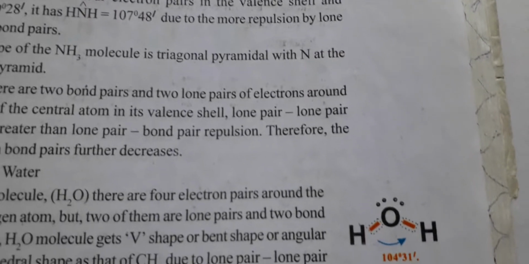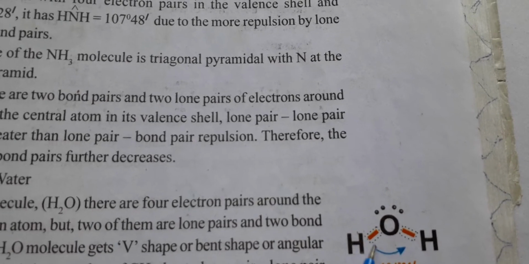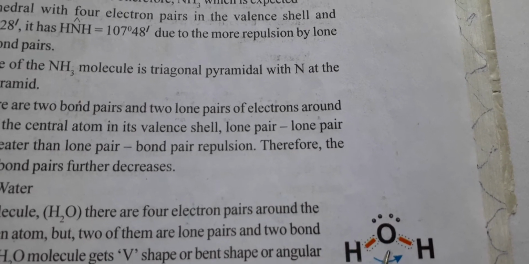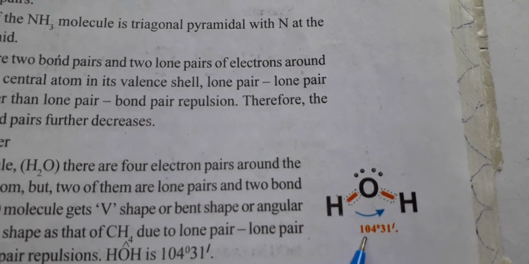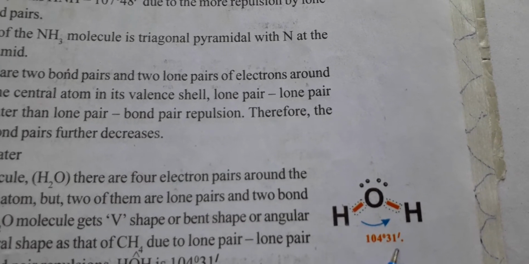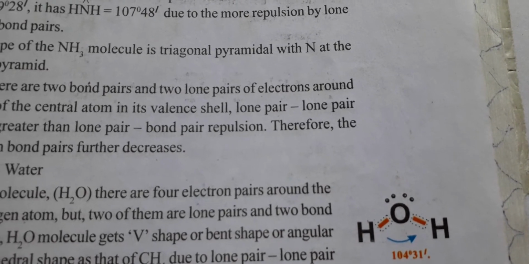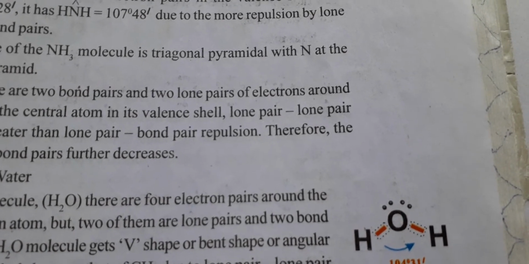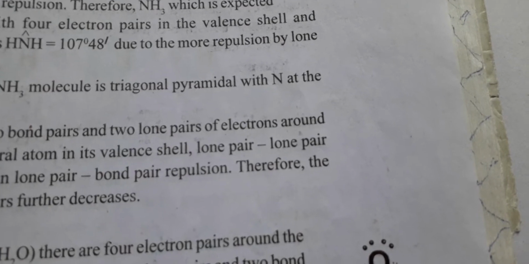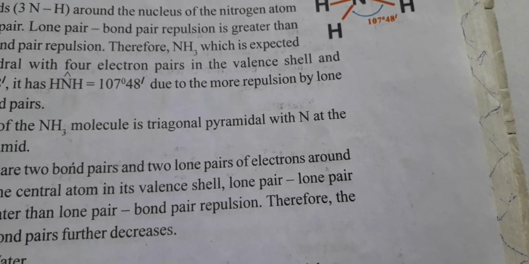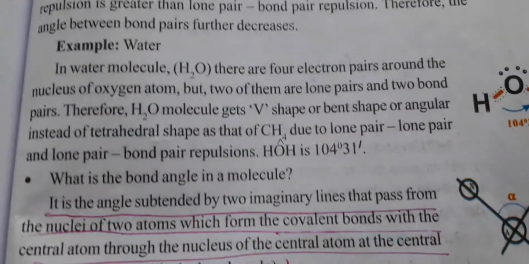And coming to the water molecule, here there are two lone pair electrons with the oxygen, and the remaining are the bond pair electrons. Oxygen is the central atom, and because of this the lone pairs occupy more space, and hence the angle here is 104 degrees 31 minutes. So this is how we can discuss the theories of how molecules are formed based on covalent bonds. So based on the VSEPR theory, this is the explanation that we can give.